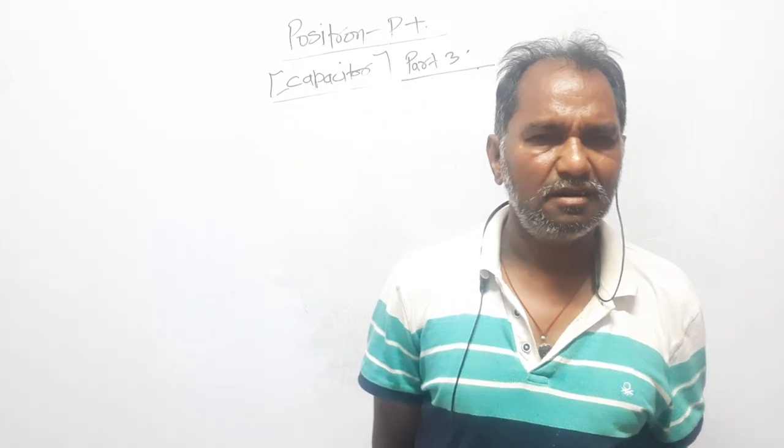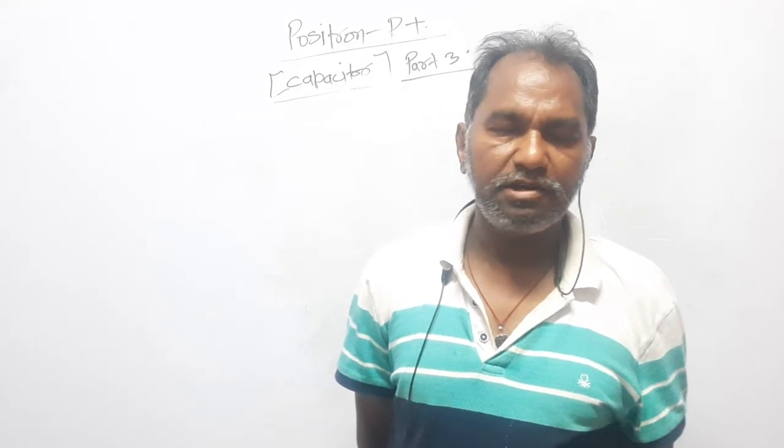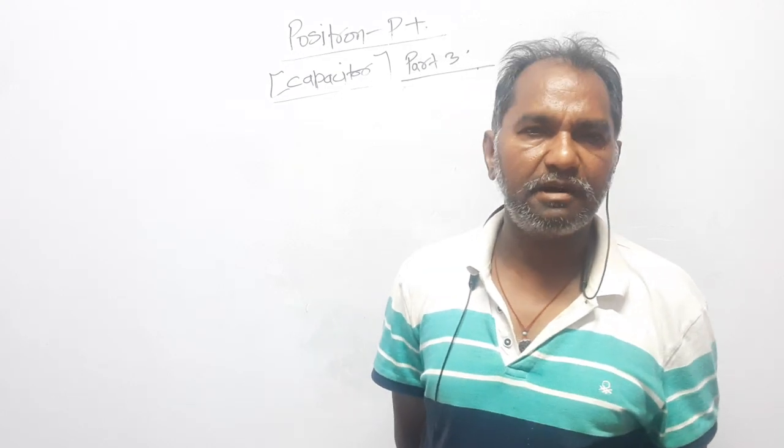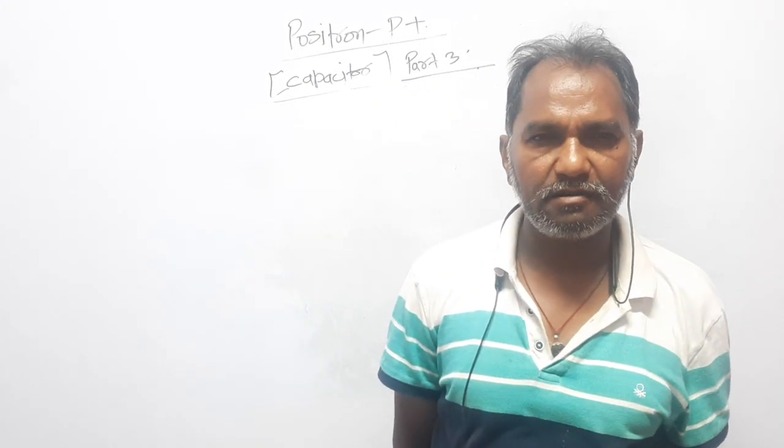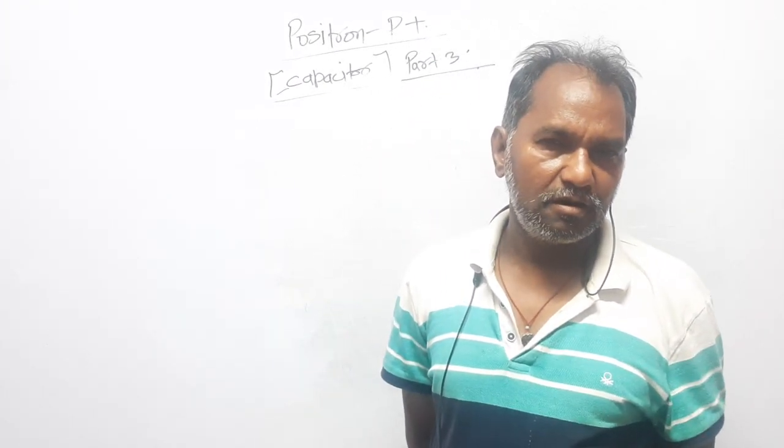Dear students, every particle has its own antiparticle. Like proton has an antiparticle called antiproton. Neutron has an antineutron, and the electron has the antiparticle that is called positron. Positron has a similar mass to the electron, but the charge is opposite. Electron is a negatively charged particle, whereas positron is a positively charged particle. So fundamental particles are those which cannot be broken further.